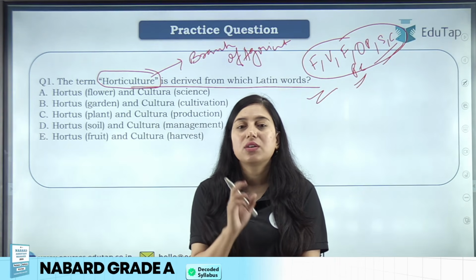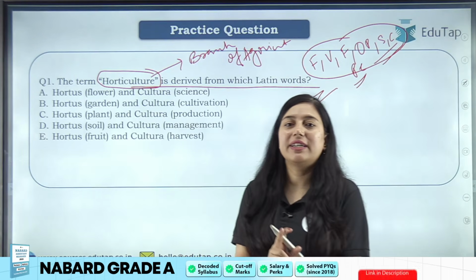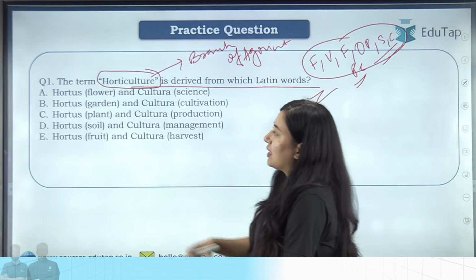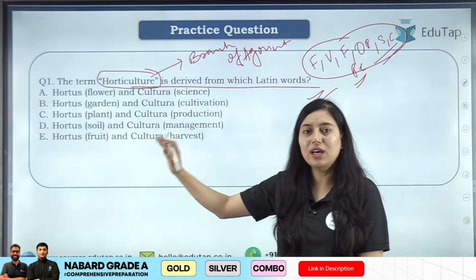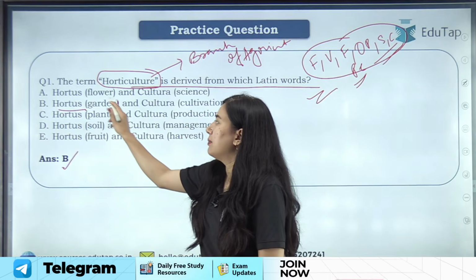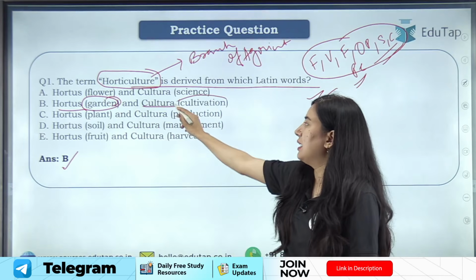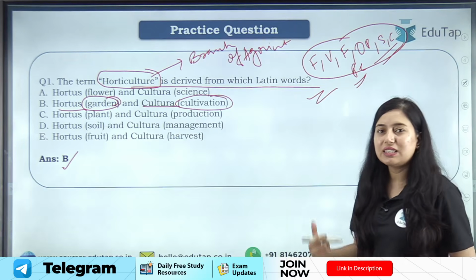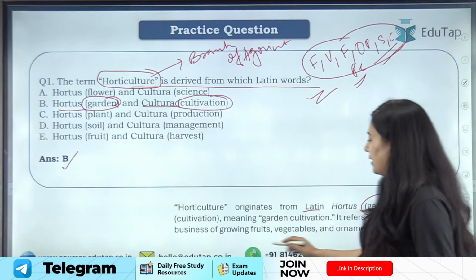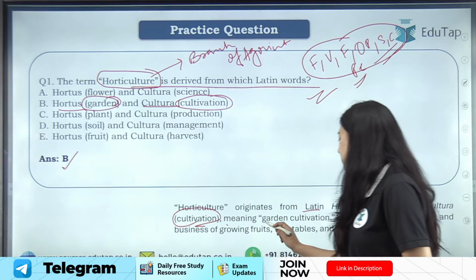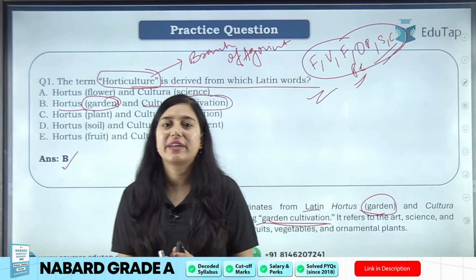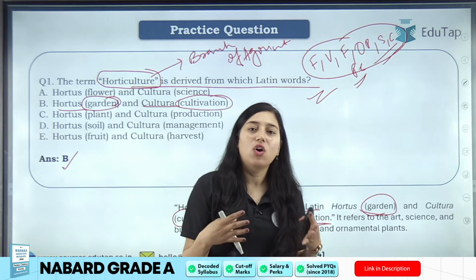Now students, this term horticulture, it has been derived from a Latin word. ठीक है, एक Latin word से derive की गई है और अभी तक आपने अगर आंसर दे दिया है, well and good. Otherwise answer for this question will be option B. Hortus means garden, cultura means cultivation, right? So जो horticulture term है, that is derived from a Latin word hortus which means garden, cultura means cultivation which means garden cultivation.